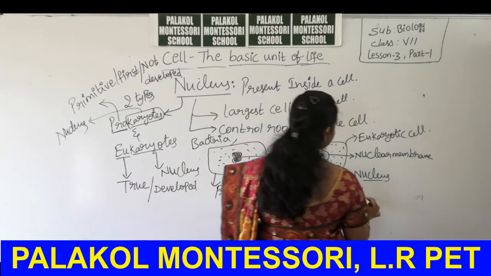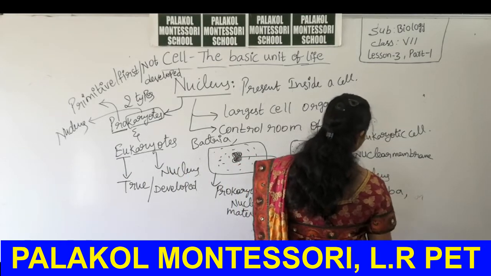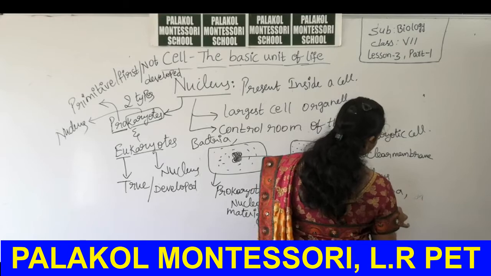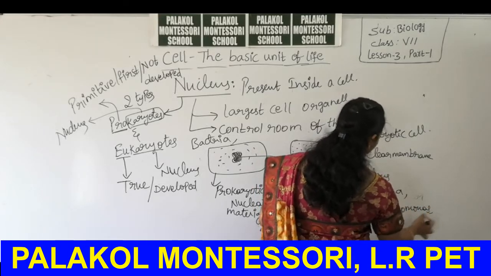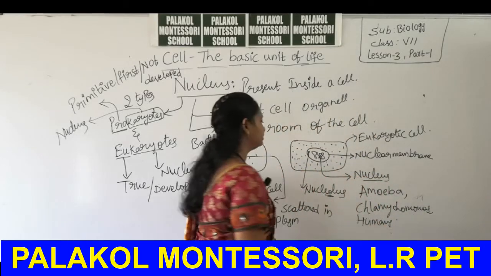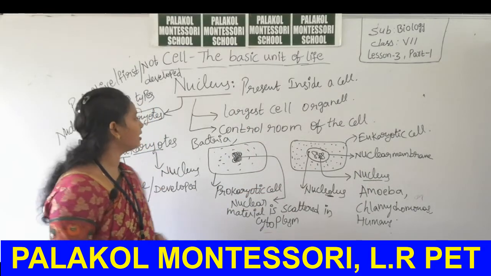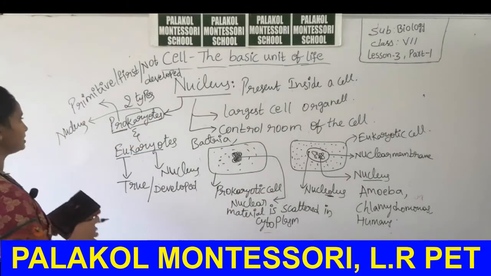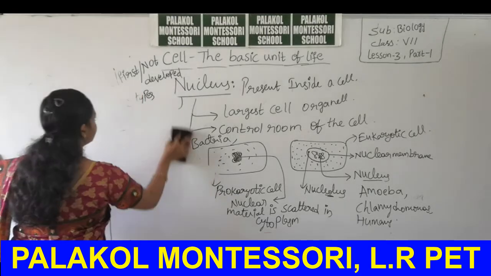Eukaryotes are amoeba, chlamydomonas, humans, cockroaches, earthworms, etc. Based upon the nucleus, organisms are of two types.